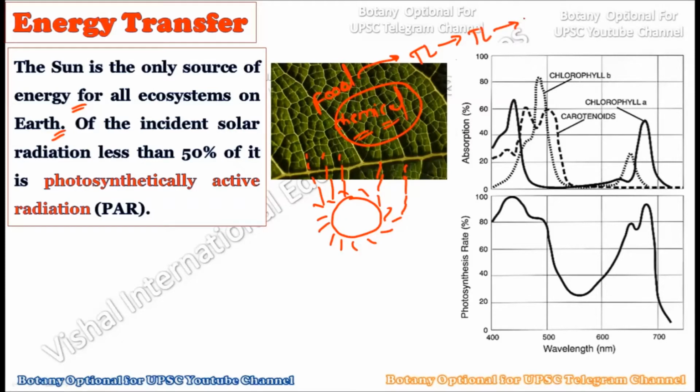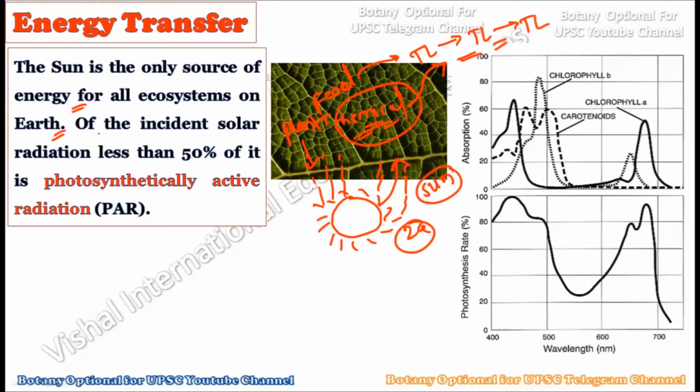So basically, the energy has started from the sun, and the sun is the actual source of energy which is providing for the ecosystem to have a sustainable growth. Due to the radiant energy provided by the sun, the ecosystem can run on itself, okay? Because the plants, the only organisms in the ecosystem, can harvest this radiant energy and convert it into chemical energy. And then on this chemical energy, the whole ecosystem is dependent, okay? But from where is this energy coming? This energy is coming from the sun.